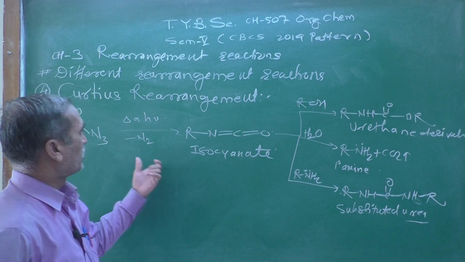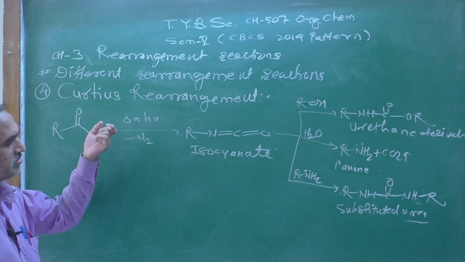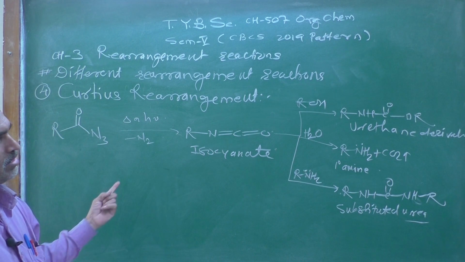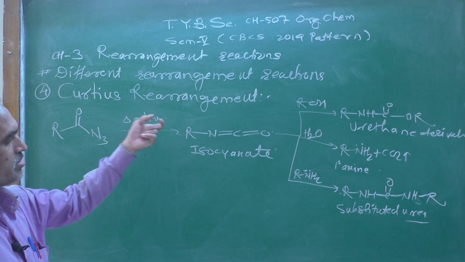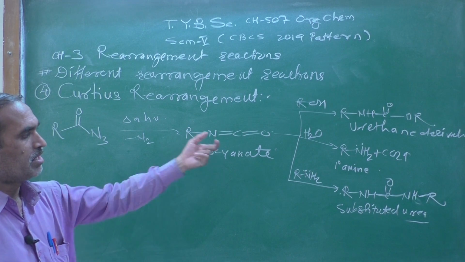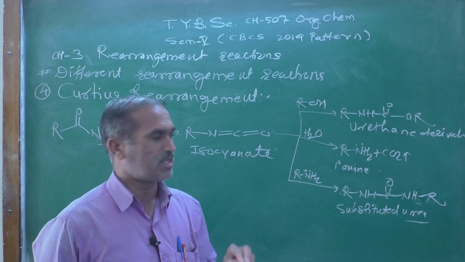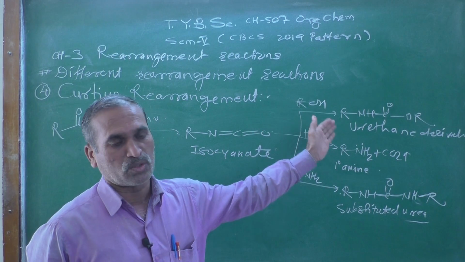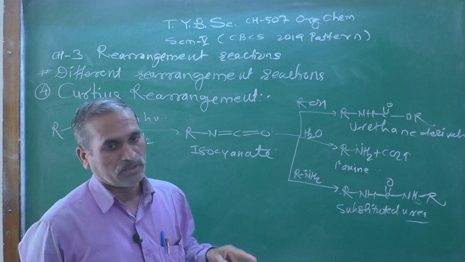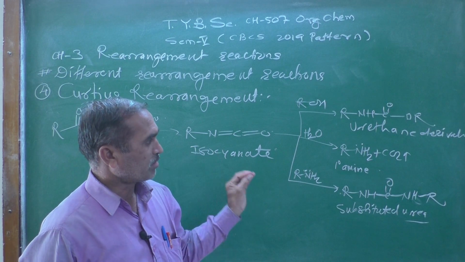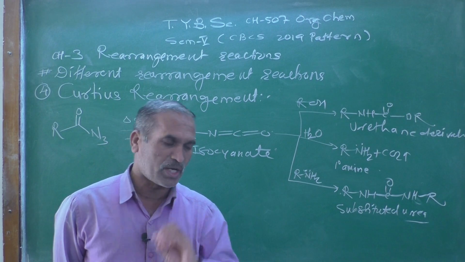So here the intermediate, on thermal decomposition, heating or under sunlight, there is an evolution of nitrogen and the resulting compound obtained will be the isocyanate intermediate. Isocyanate intermediate is very reactive. When it is treated with alcohol, the resulting compound will be called a urethane derivative. When it is treated with water, it produces a primary amine. It is similar to a step down reaction.